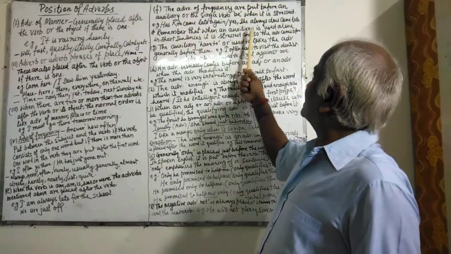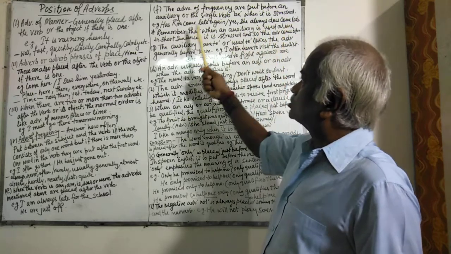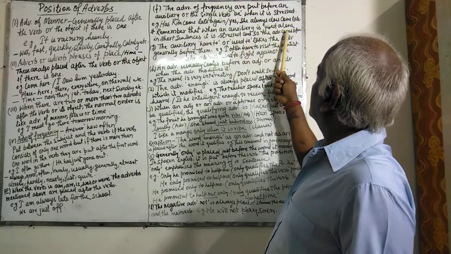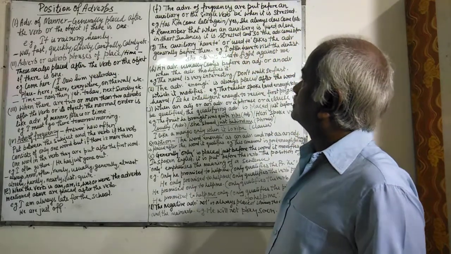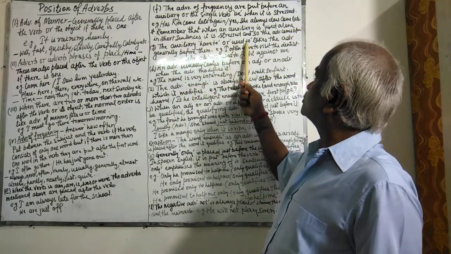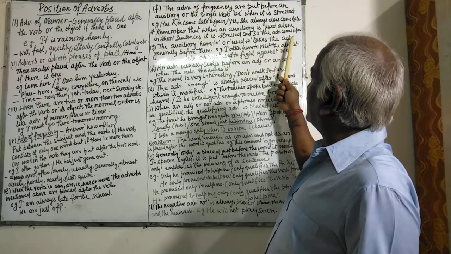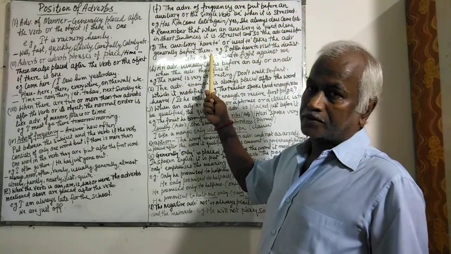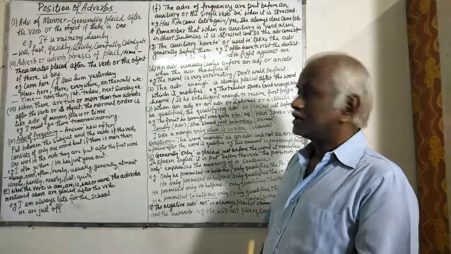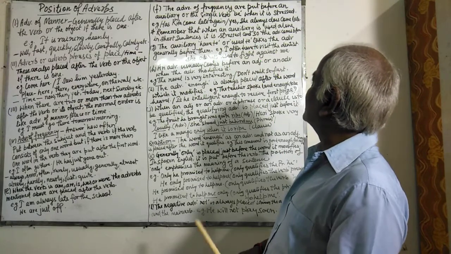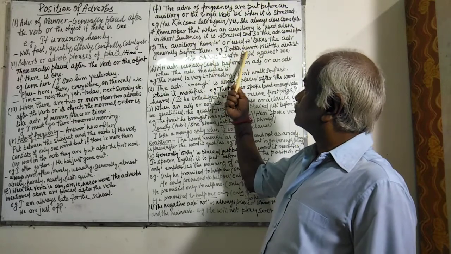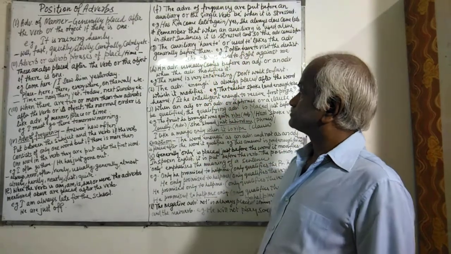When an auxiliary is used alone in short sentences, it is stressed and so the adverb comes before it. Next, the auxiliary have to or used to takes the adverb generally before them. For example, I often have to visit the dentist. She always used to fight against me. Always, often being used before have to or used to.